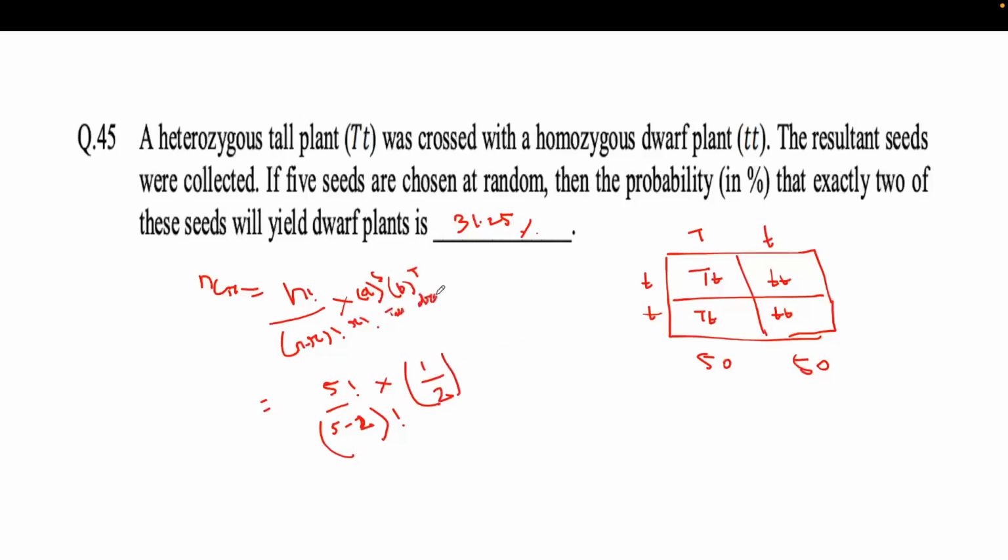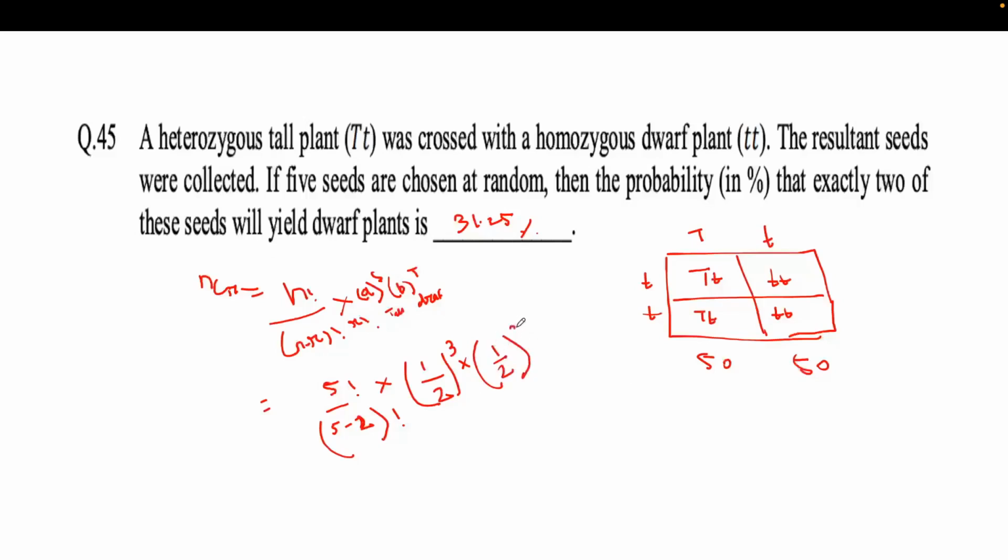There are two types of scenario, and it is asking about the drop plant. The tall plant has a chance of half. If suppose 2 will be drop plants, then obviously 3 will be tall plants, and this is also half.